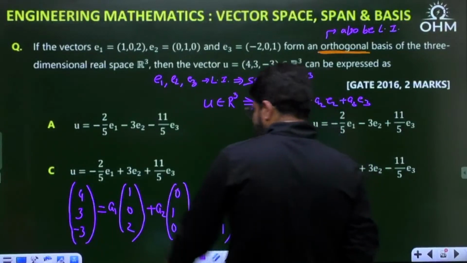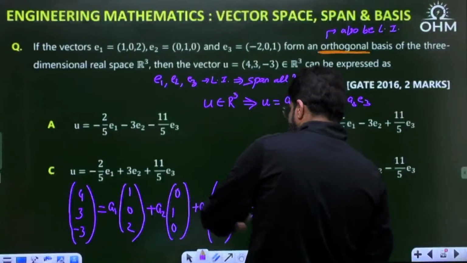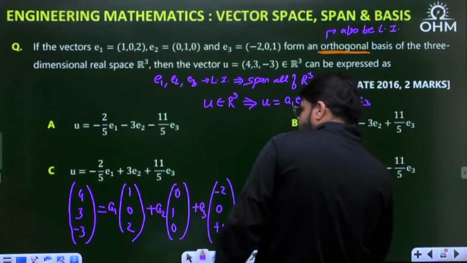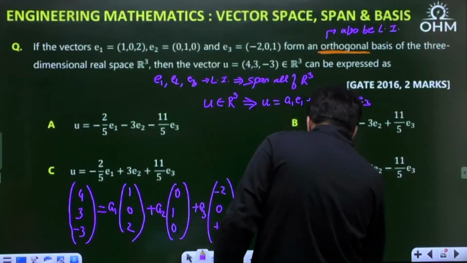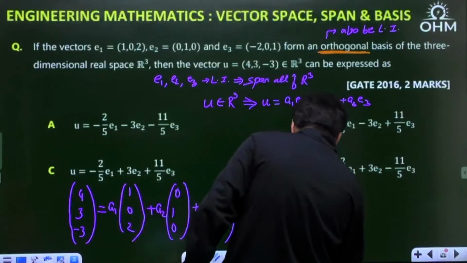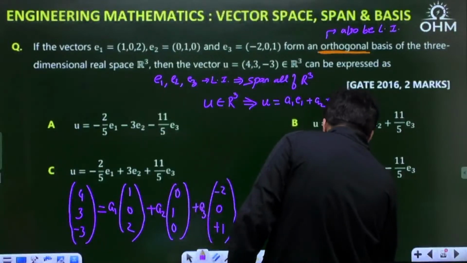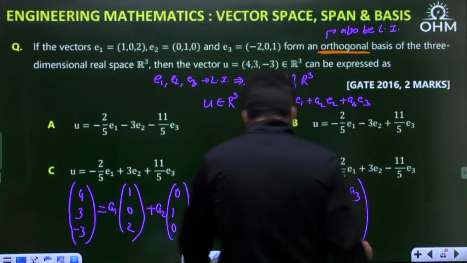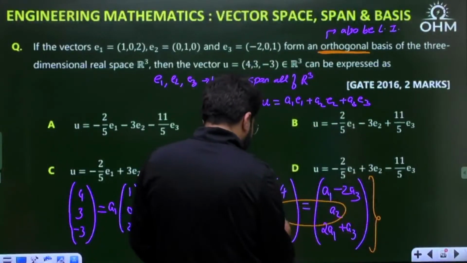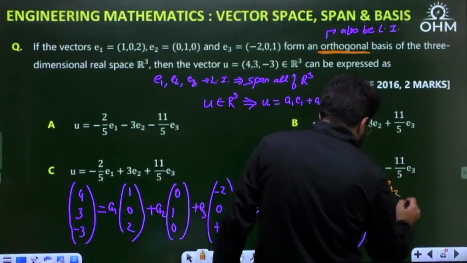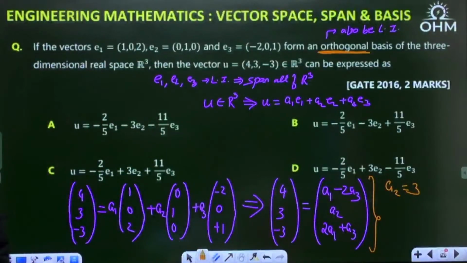What is the simplified expression? First element: A1 into 1, that is A1, second is 0, and then minus 2A3. Second element: 0 plus A2 plus 0, so the second is only A2. Third is 2A1 plus A3. From here you can conclude that the second element, A2, equals 3. That means option C or D. That is very clear: A2 should be equal to 3.